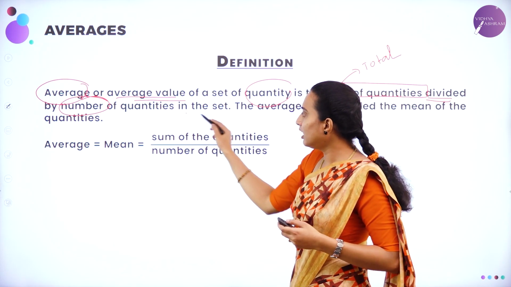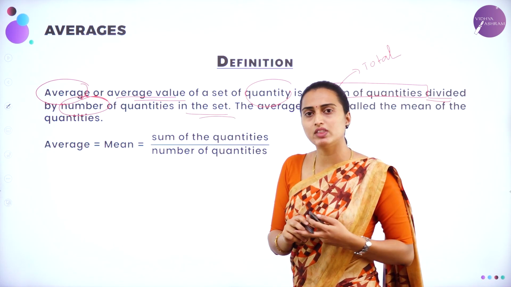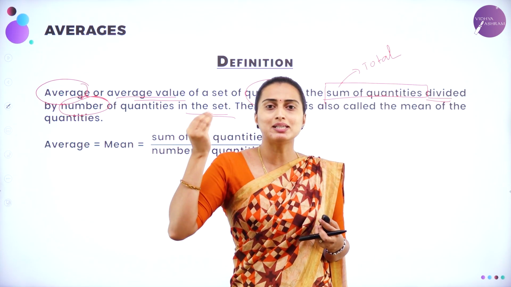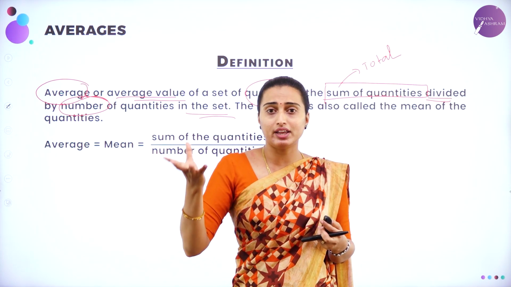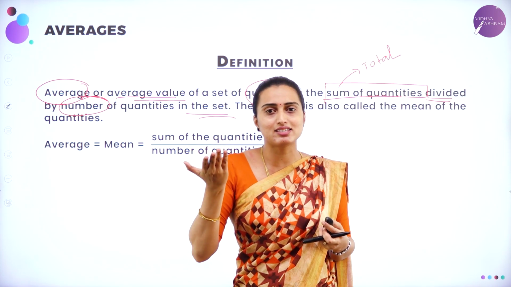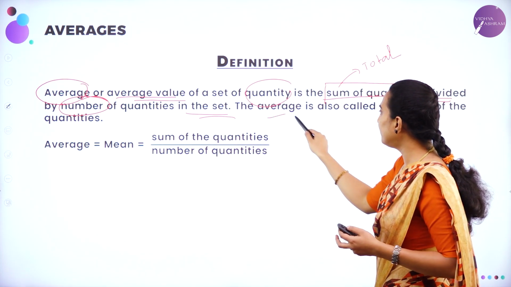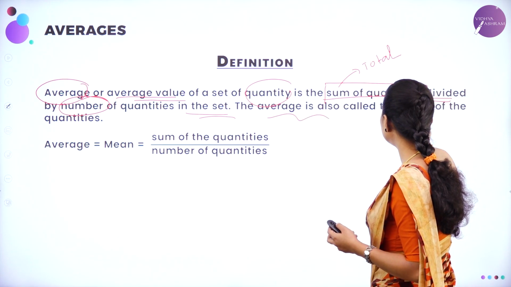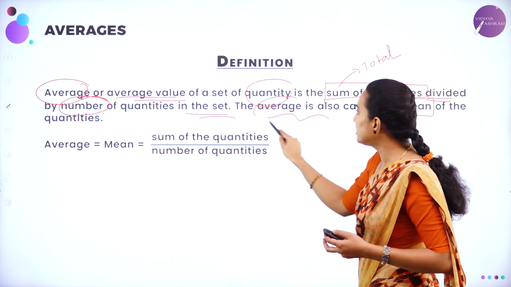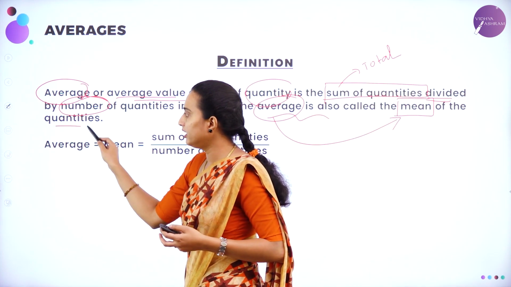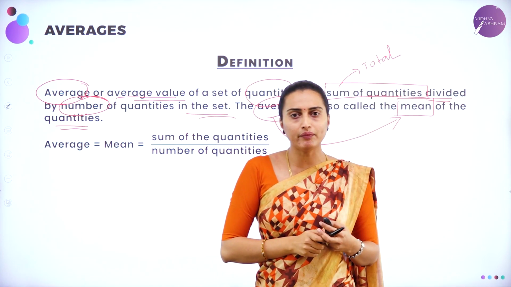So in the given set, suppose the set is the number of students, or the set is plants, or colleges, or classes, it depends on the given set. Here the average is also called the mean. This is important: the average is also known as the mean of the quantities. Then how are we going to write that down?